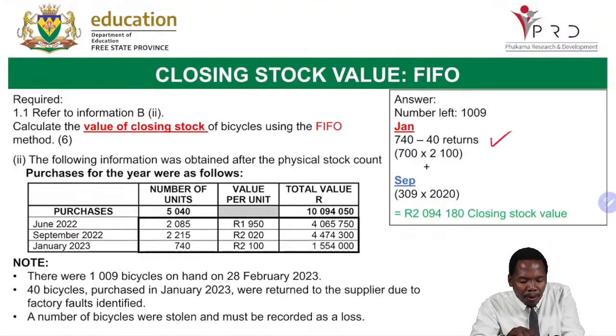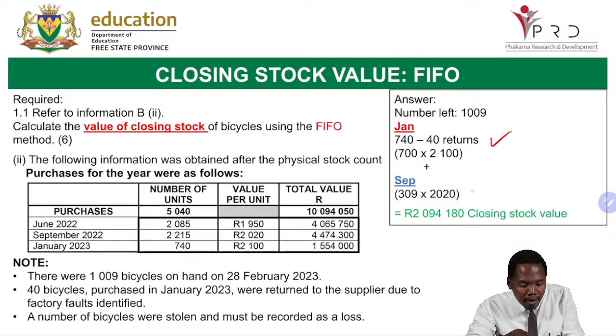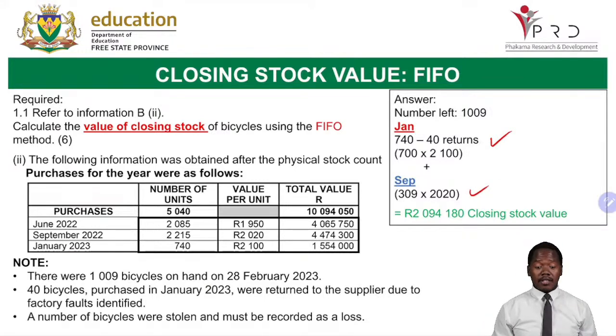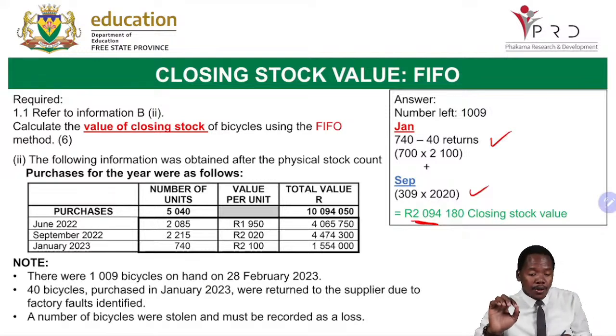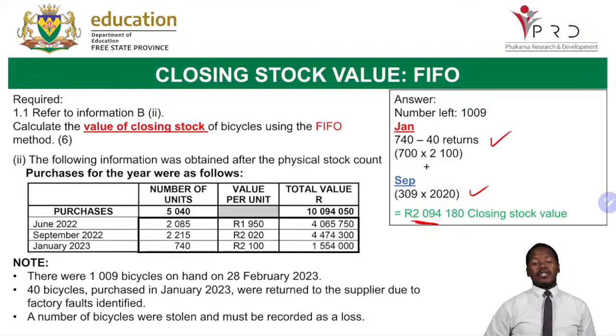So here, we will say the January, which is 700 times by 2,100, plus the answer will get 309 multiplied by 2020, and then the value of our closing stock becomes how much? 2,094,180. Okay, so it's not necessary for you to show the totals per line. You can just have everything in brackets and then you come up with your total value. Okay,